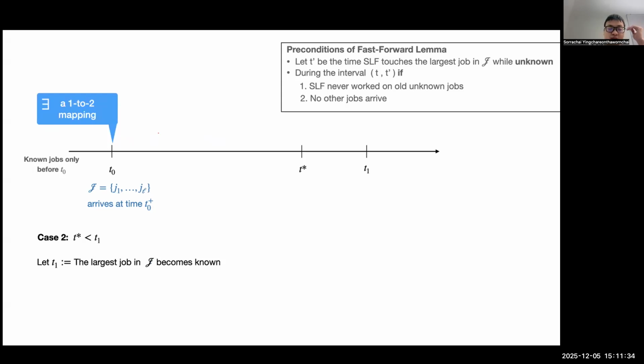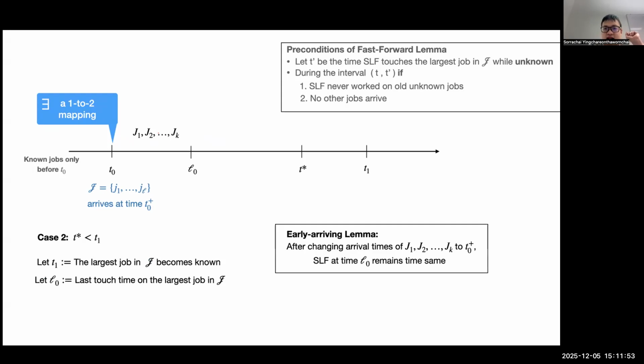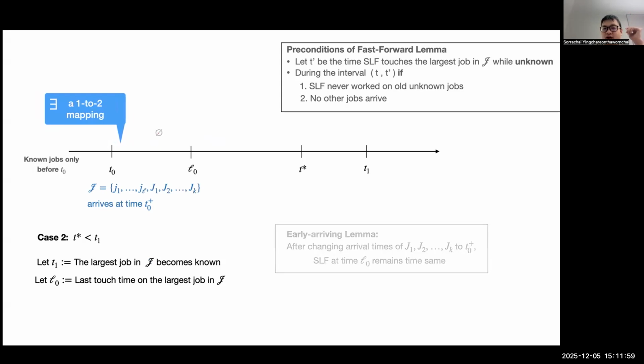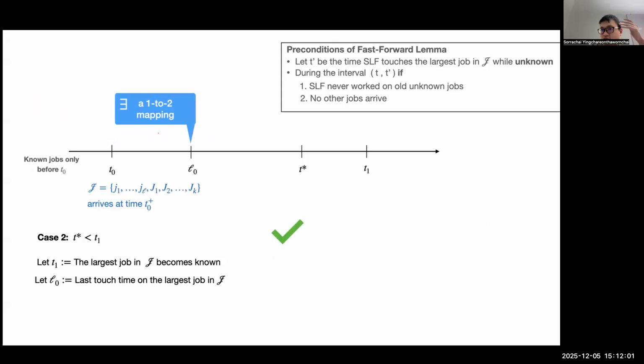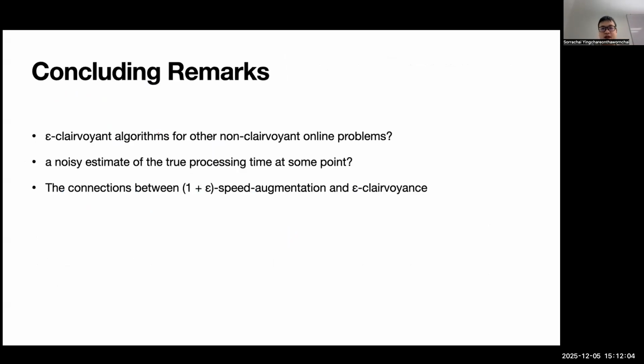And what happens if the job is too large, if T1 goes after T star? Now we define L0 to be the last touch time of the largest job, so that we can start applying the fast-forward lemma again. Same thing, a bunch of jobs could arrive, but we apply the early arriving lemma, and then we can move forward. And we keep doing this until we reach T1.